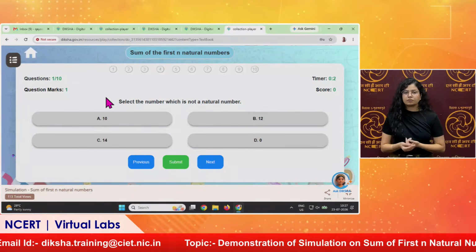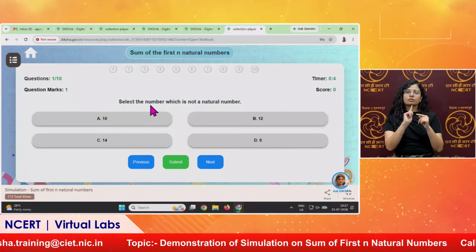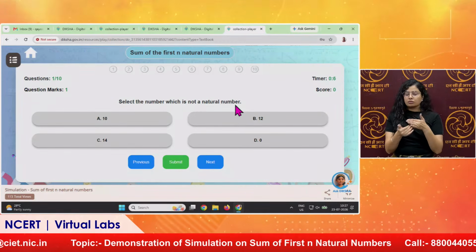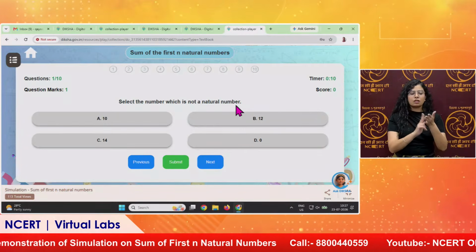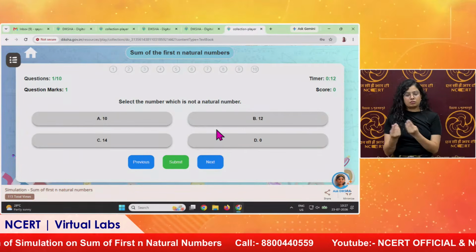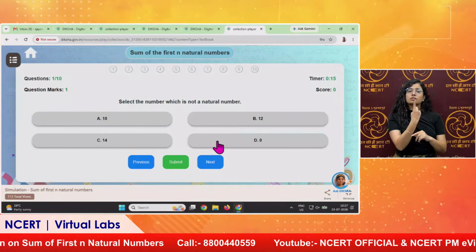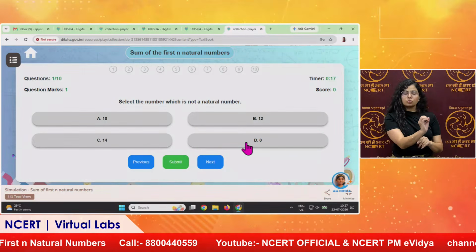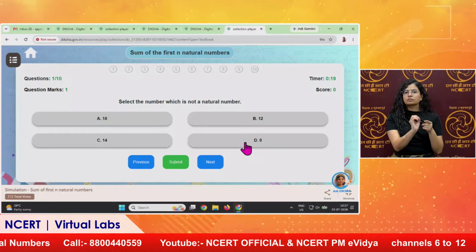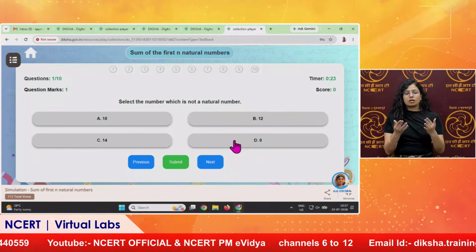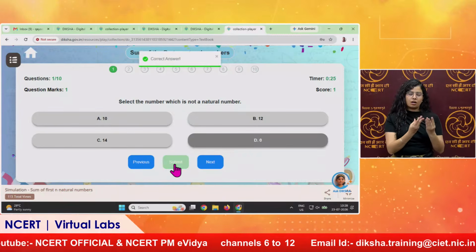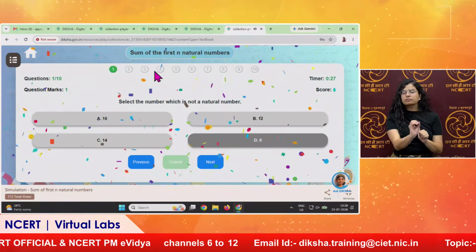See, this is the self-assessment, and the first question is, select the number which is not a natural number. As we have already seen, the natural numbers are the counting numbers and it starts from 1. But here you can see a 0 is written. So this one only is not a natural number. It comes under the category of whole numbers. So we will select this and submit it. It will give a pop-up that it is a correct answer.